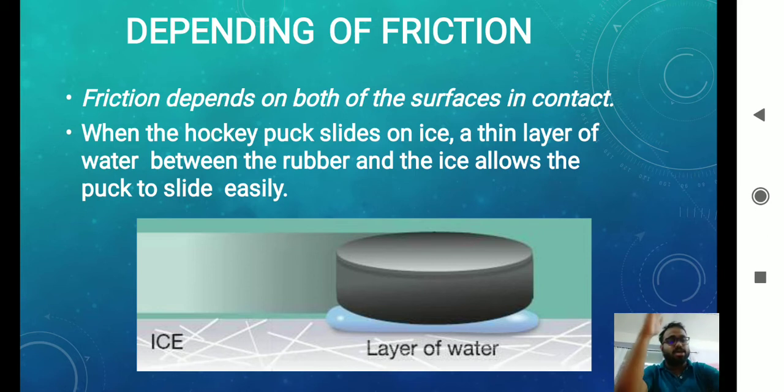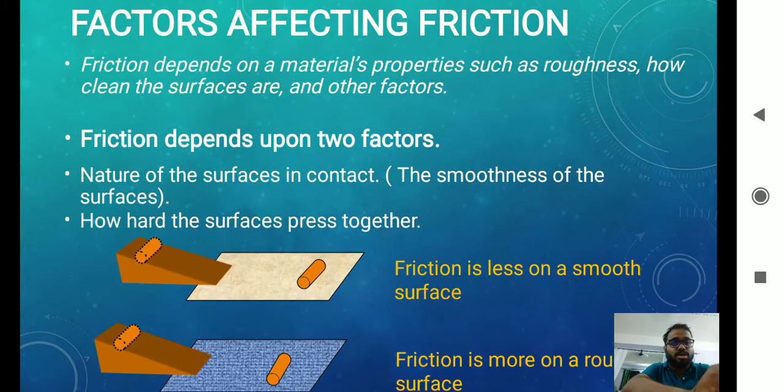We have that tendency to rub, slide or roll depending upon the surfaces of the two objects in contact, and also on the irregularities.